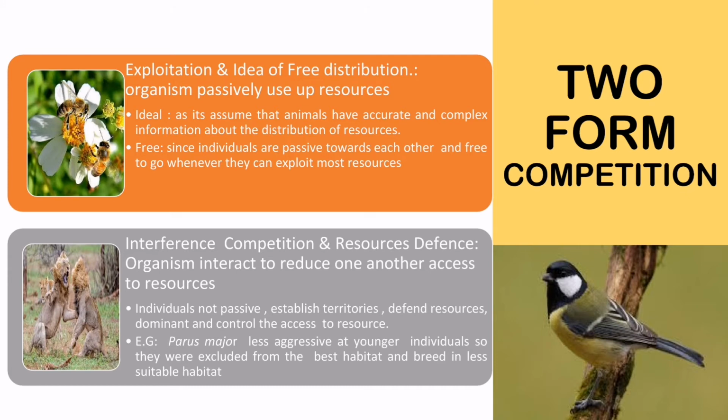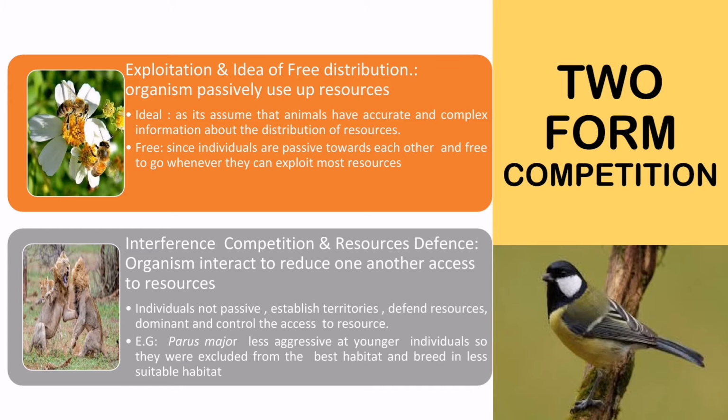In competition conflicts, animals have two forms of competition: exploitation and interference. Exploitation, an idea of free distribution, is where organisms passively use up resources, while interference competition and resource defense is where organisms interact to reduce one another's access to resources.